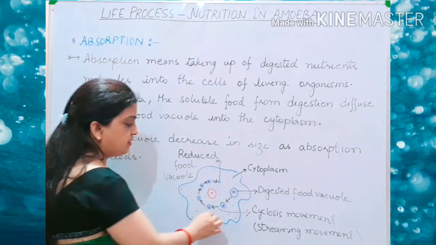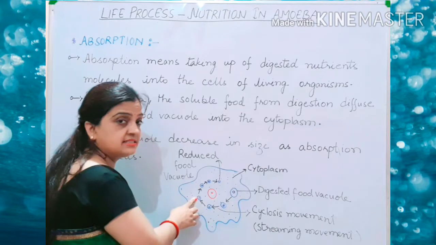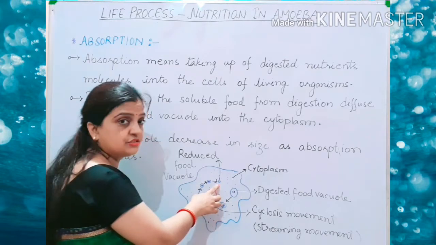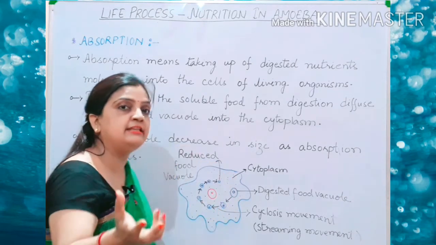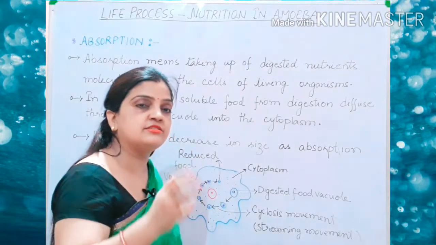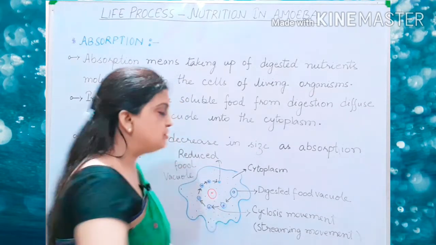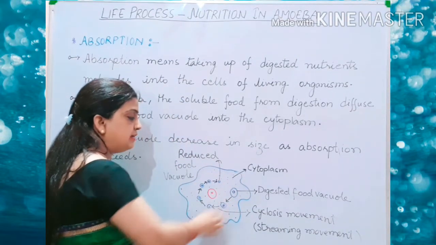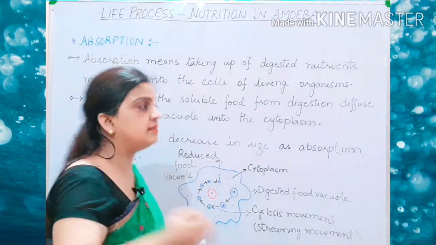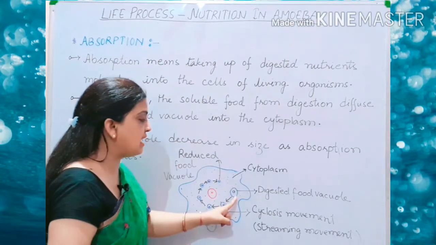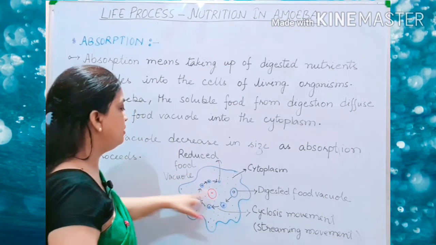You can see here, children, this is the biggest food vacuole. The size is decreasing, decreasing, decreasing. You can see that I have drawn the smallest food vacuole. This is a machine type of movement like a grinder machine. The grinder machine is rotating, revolving, and the spice particles are converting into paste. So this solid particle is continuously moving and converting into a very small particle. So children, during the absorption process, the size of the digested food vacuole gets reduced.